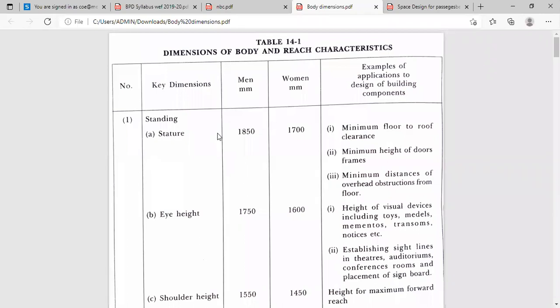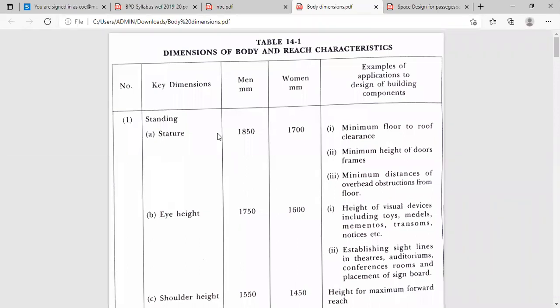According to the body dimensions we have to place each and everything precisely, so that we are able to perform that particular activity without any difficulty, within time, and without any loss of time.